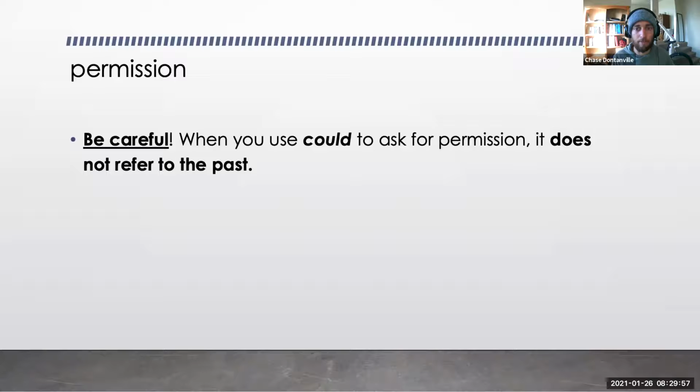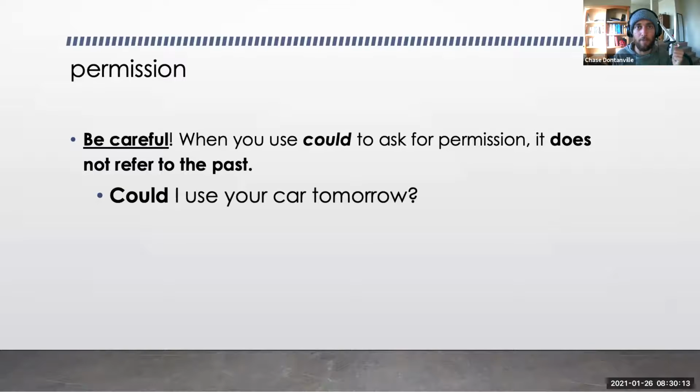So be careful here. When you use could to ask for permission, it does not refer to the past. So yes, we use could to talk about the past, right? When I was young, I could sing very well, but we can also use could for permission, and it doesn't mean past. So could I use your car tomorrow? I'm not talking about the past. I'm using could to be polite.